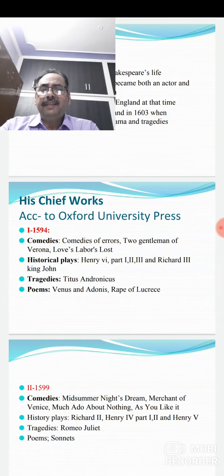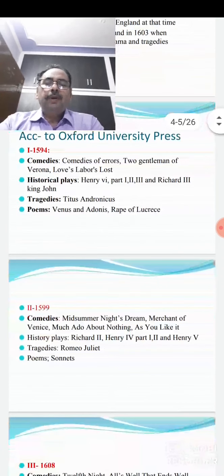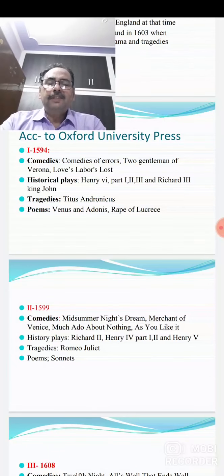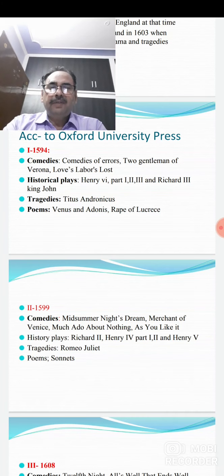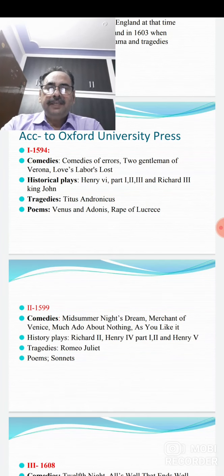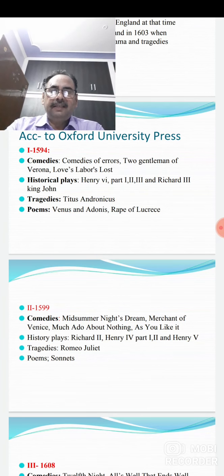So this was the first phase, the beginning of Shakespeare's writing. The second phase was an important one also, because the most famous comedies written by William Shakespeare came into existence in this period: Midsummer Night's Dream, The Merchant of Venice, Much Ado About Nothing, As You Like It.